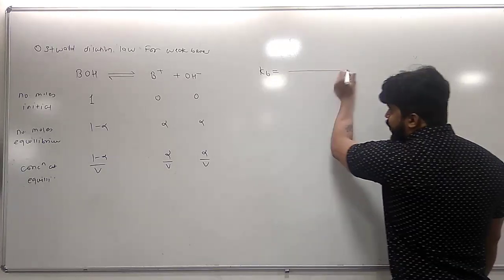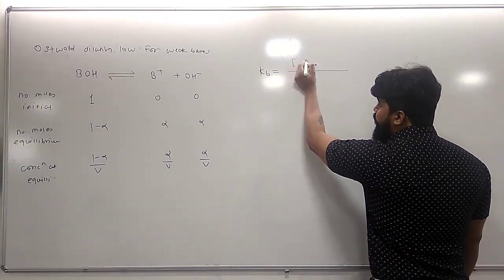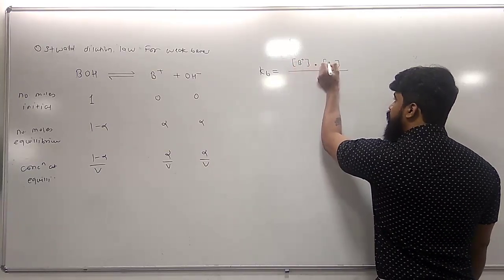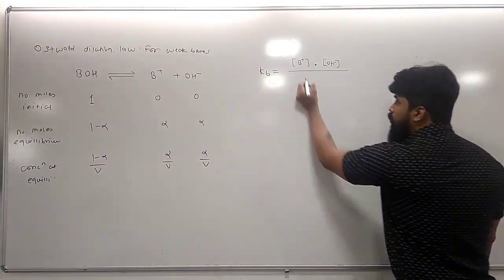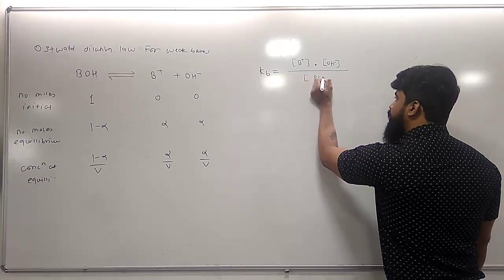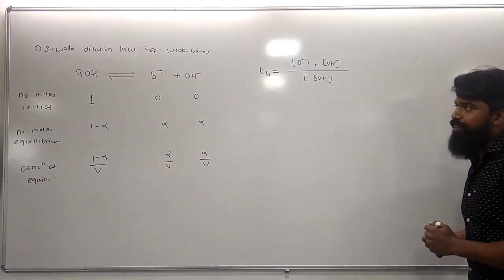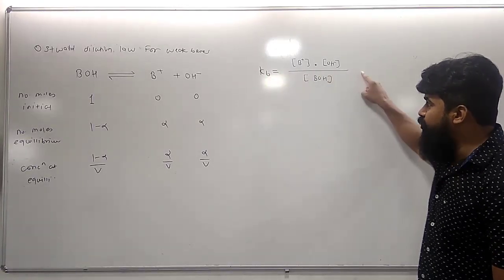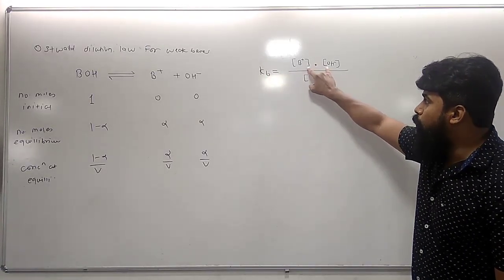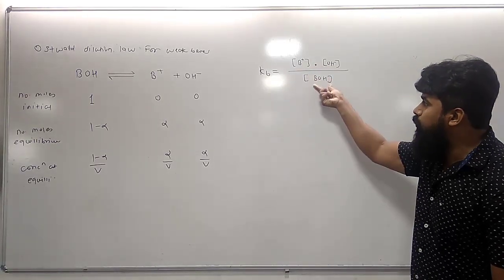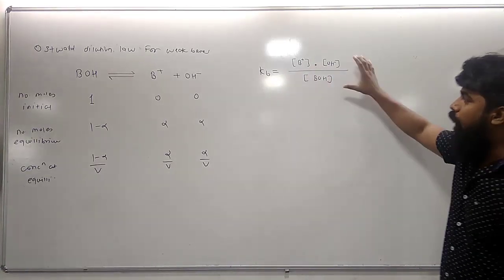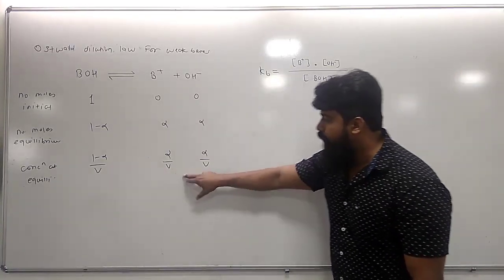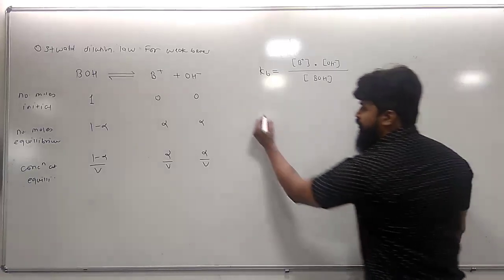It is defined as the product of the molar concentration of products B plus and OH minus to the molar concentration of reactant, that is BOH. Again, I am going to revise the concept. Dissociation constant of weak base is defined as the ratio of the product of molar concentration of products to the molar concentration of reactant. Now the molar concentration terms we have calculated here, we are going to put these values in this equation. So the equation becomes